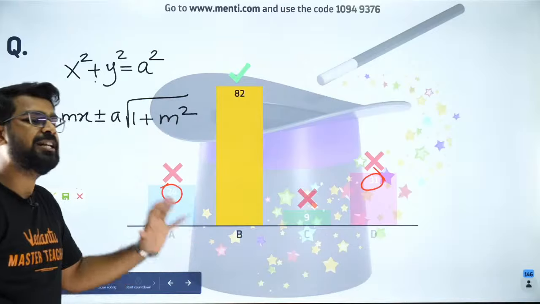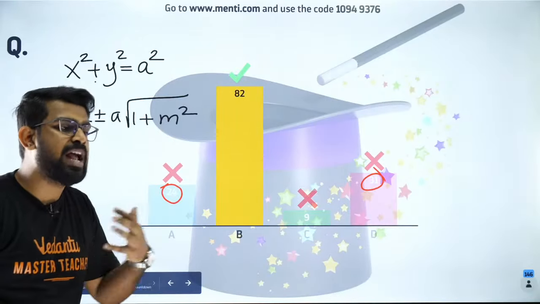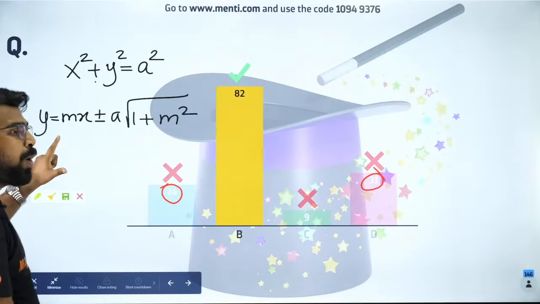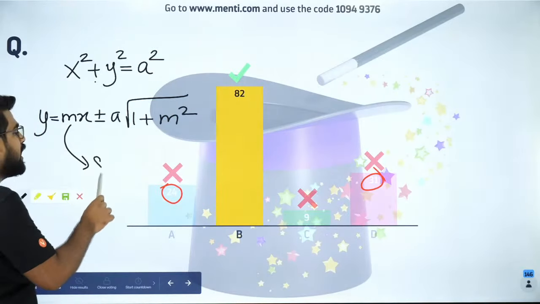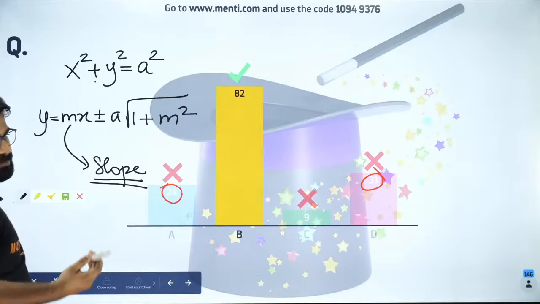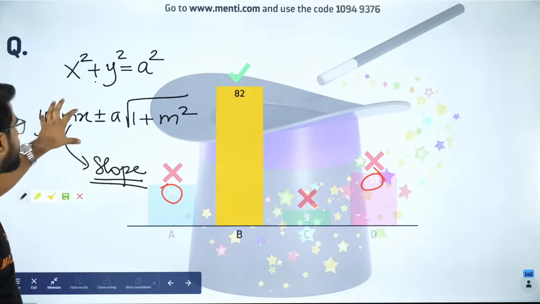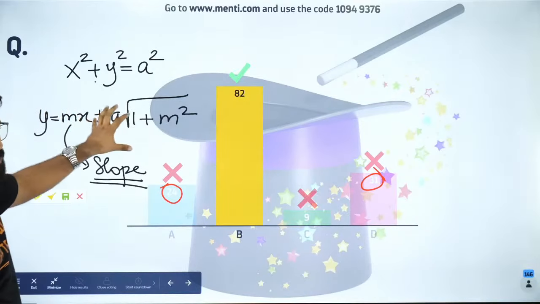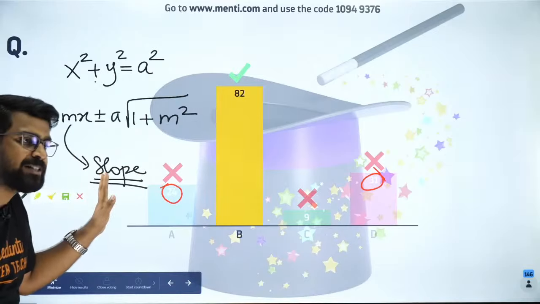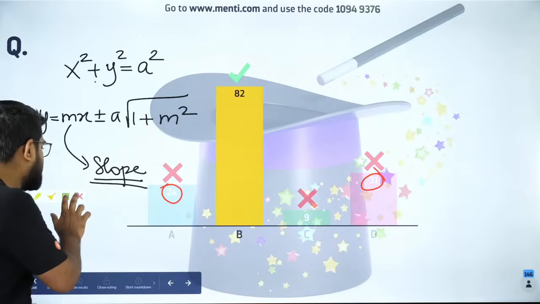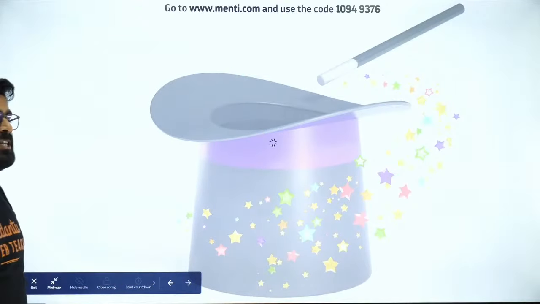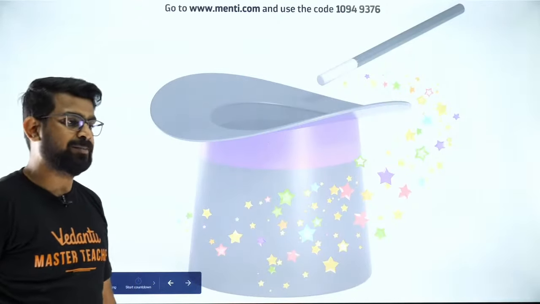Guys, I will definitely go faster. I'm just telling you the answer. M is the slope of the line. M is the slope of the tangent. It can be anything. So for any slope, you will find 2 tangents, and those 2 tangents are given by this formula. Did you understand it now? So let's move forward. Let's not spend too much time because these are all easy questions.